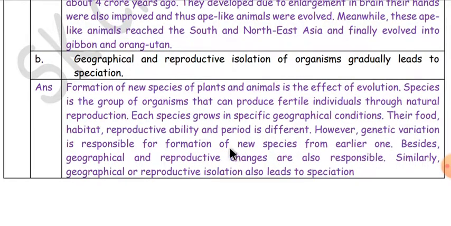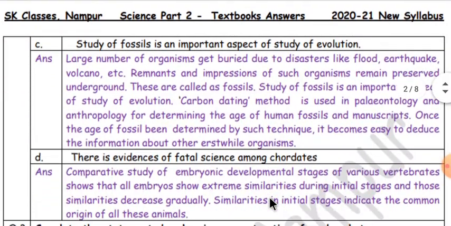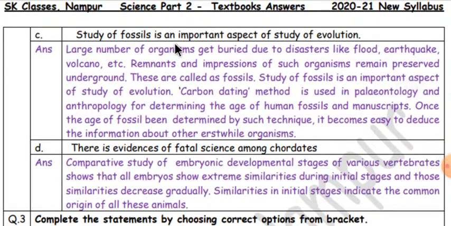However, genetic variation is responsible for formation of new species from earlier ones. Besides, geographical and reproductive changes are also responsible. Similarly, geographical or reproductive isolation also leads to speciation. For C, study of fossils is an important aspect of study of evolution.